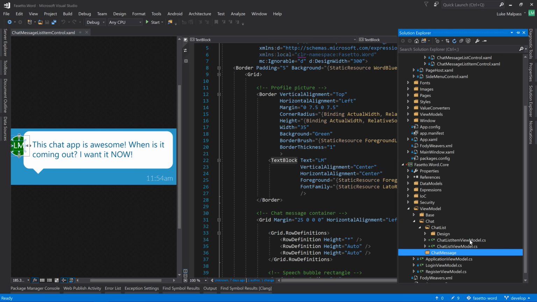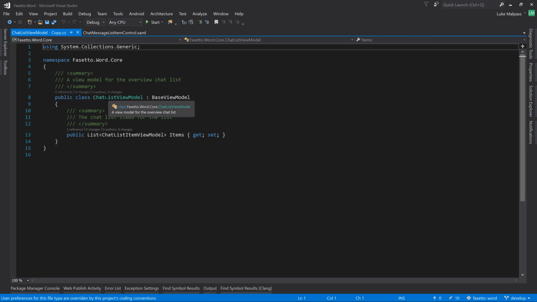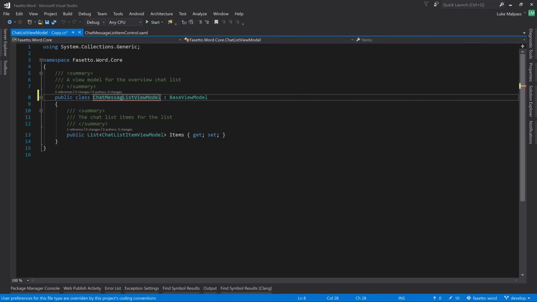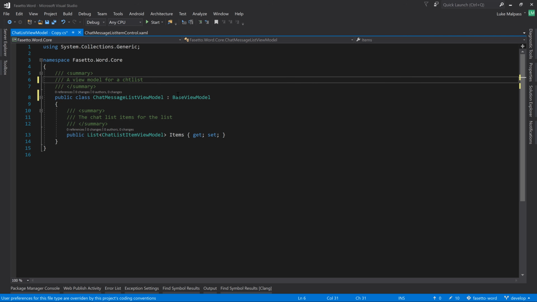It's going to be very similar, so we can just copy and paste this one, open it up, add the word message to the start, change the comment, a view model for a chat message thread.